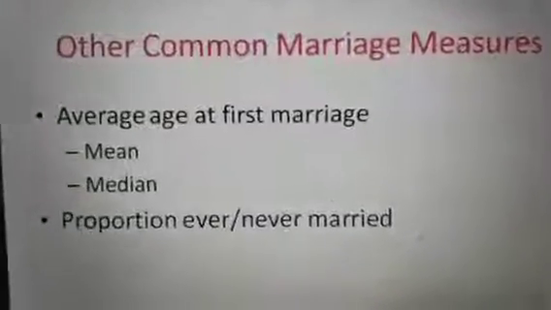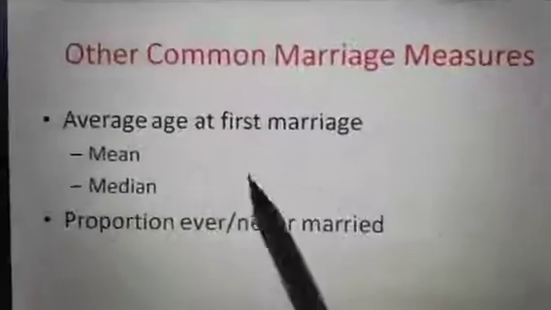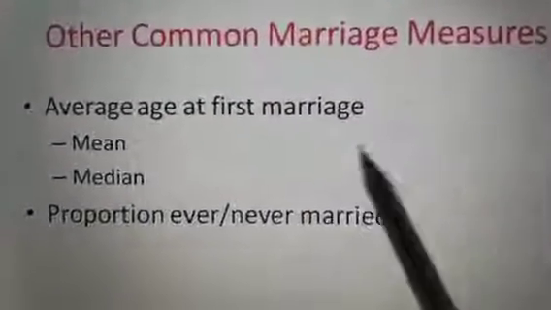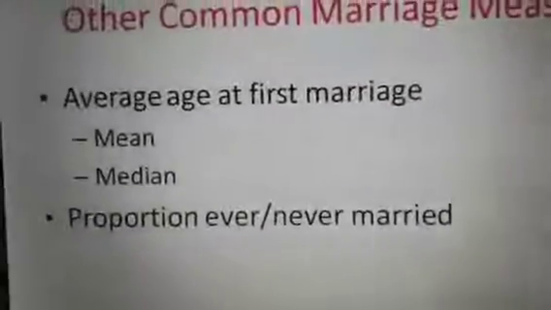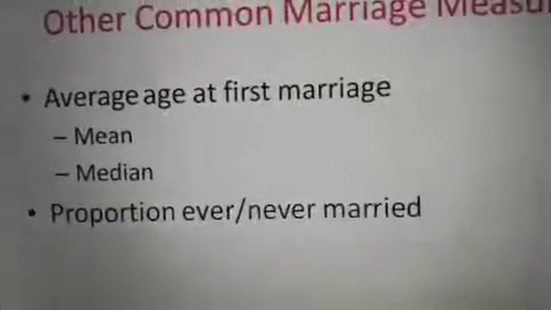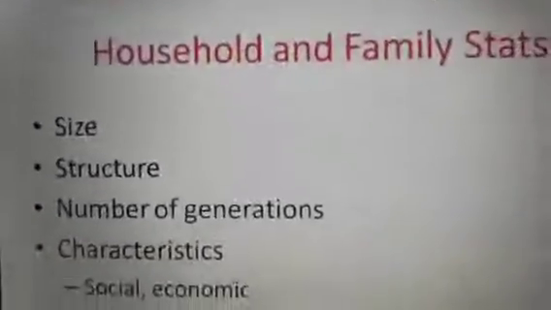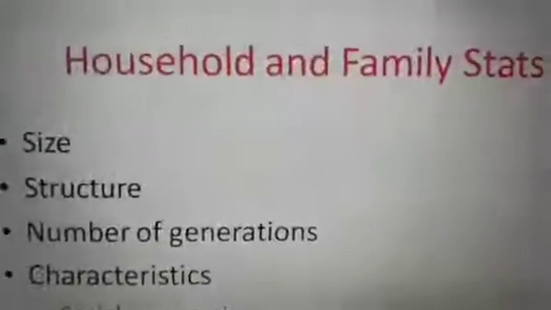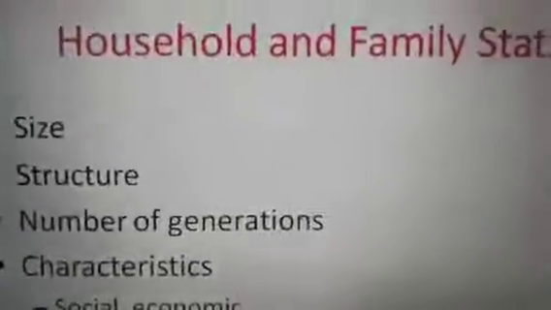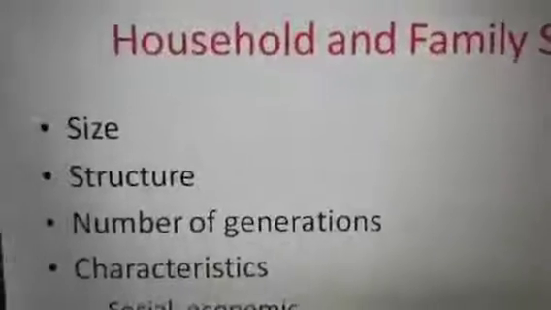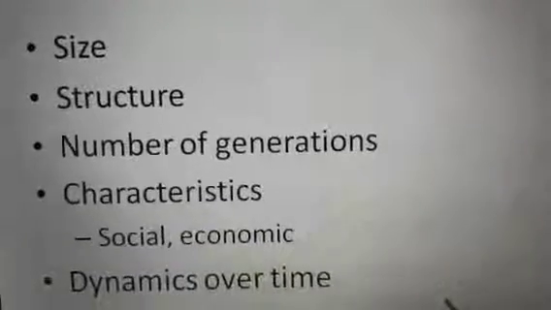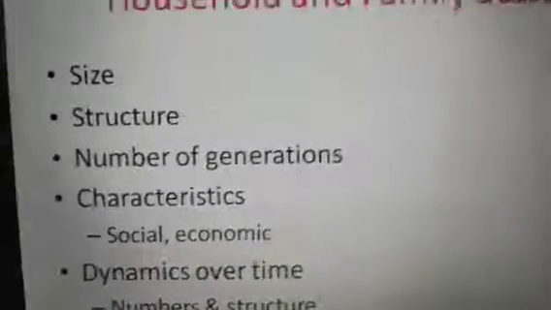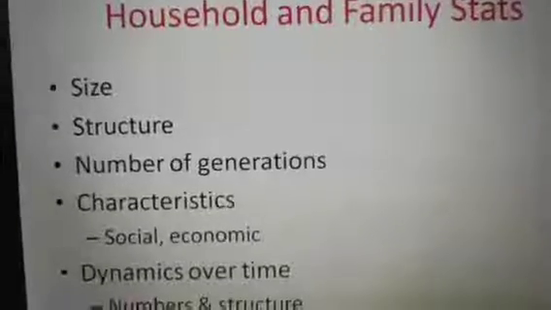Okay, and there are some common marriage measures. For example, average age at first marriage, which we calculate by mean and median, and the proportion ever or never married, which we also try to calculate. So dear students, there are household and family stats, which are affected by size, structure, number of generations, socio-economic characteristics and dynamics over time. This is called household and family stats, by which we also calculate the nuptiality rate.